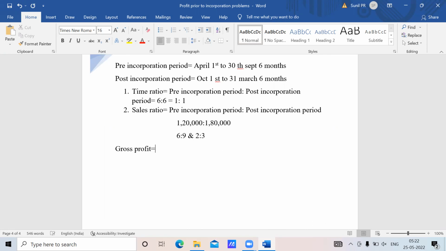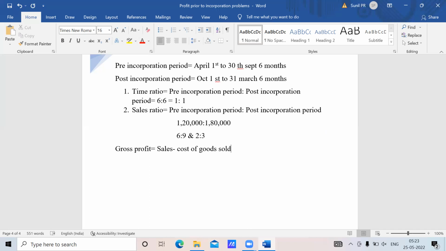Suppose gross profit is not given. How do you calculate this gross profit? It is called sales minus cost of goods sold. You apply this formula only when gross profit is not given. Gross profit is equal to sales minus cost of goods sold. In this problem, gross profit is given, forget about it.